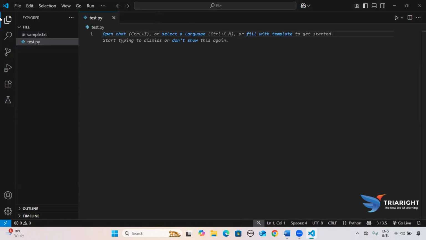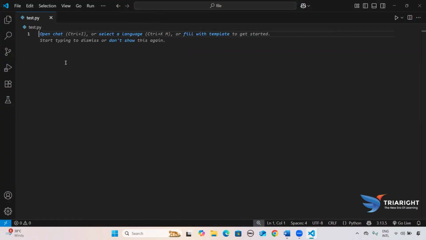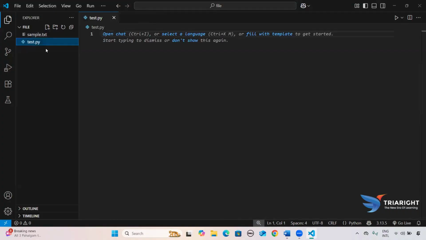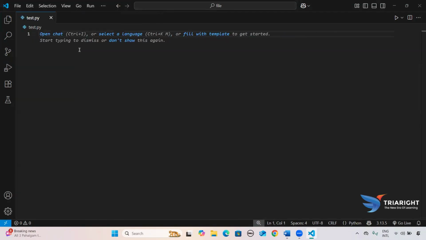To do this, we have an option called the open function. This open function takes one mandatory argument, the file name with the extension. Here my extension is txt, so you need to provide the txt also, and this open function will return, or create, a file object.